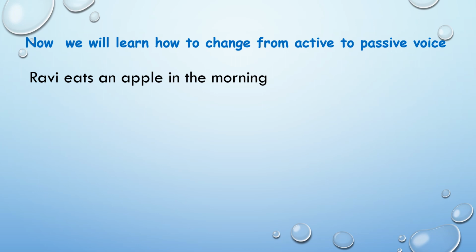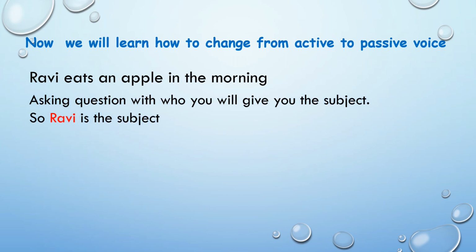Now to find the subject, normally we ask a question with who. Whenever you ask a question with who, you will get the subject. So who eats an apple in the morning? Our answer is Ravi. So Ravi becomes the subject in this sentence.